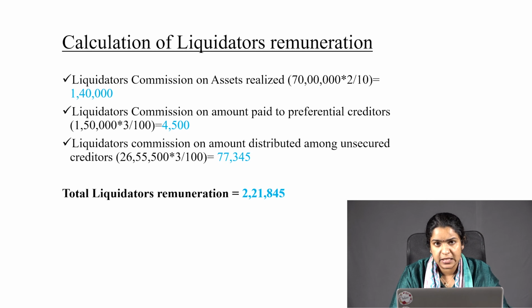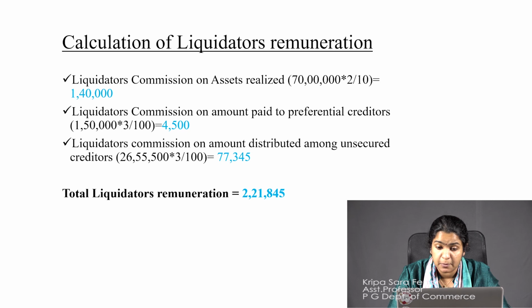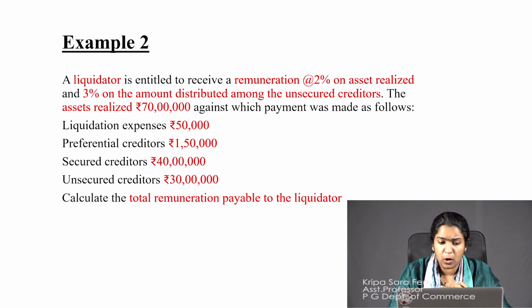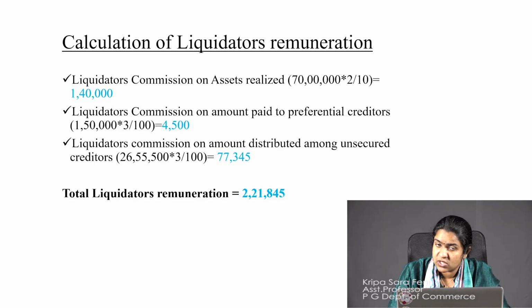First, you have liquidator's commission on asset realized. We did it in the working note as 70 lakh into 2%. 70 lakh is the total of asset realized and the percentage of commission is 2%. Then we have liquidator's commission on the amount paid to preferential creditors. The amount due to preferential creditors is 1,50,000. The percentage mentioned in the question is 3%. So you get a total of 4,500.